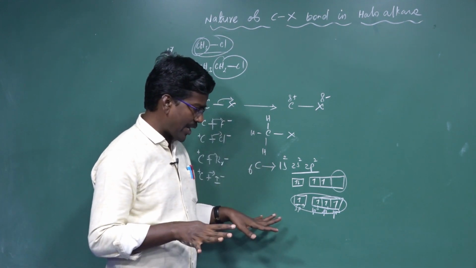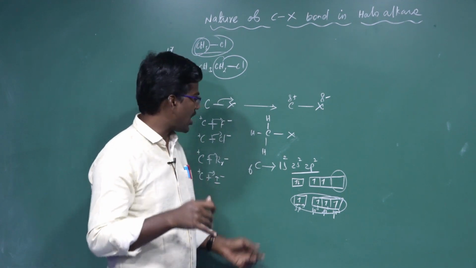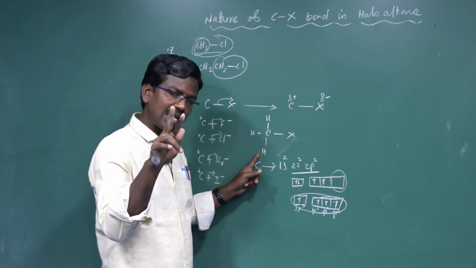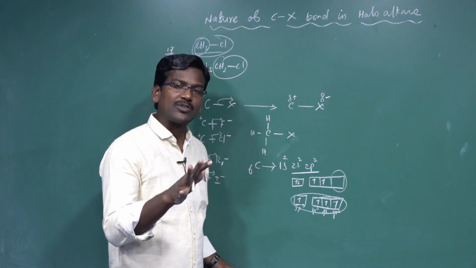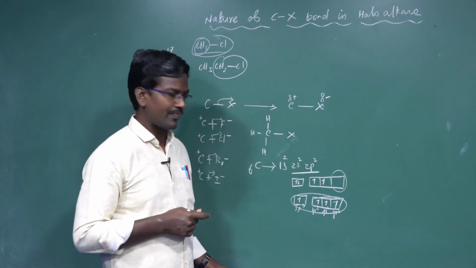Among the four sp3 hybridized orbitals, three are utilized in bonding with the 1s orbitals of three hydrogen atoms to form a methyl halide. For other alkyl halides, the sp3 orbitals bond with hydrogen or another carbon.